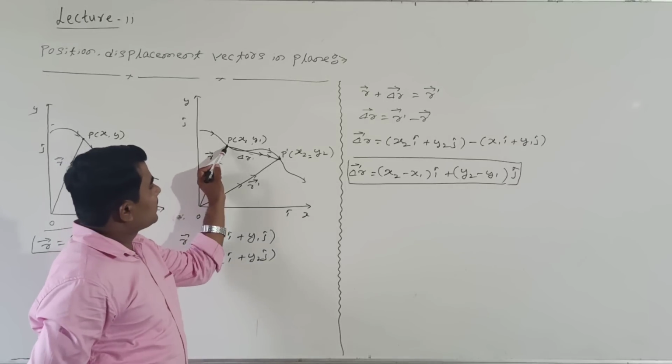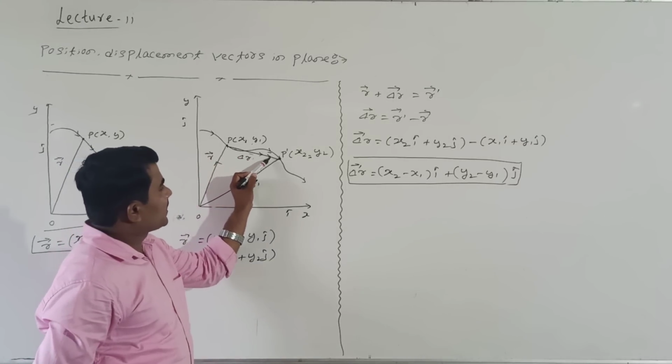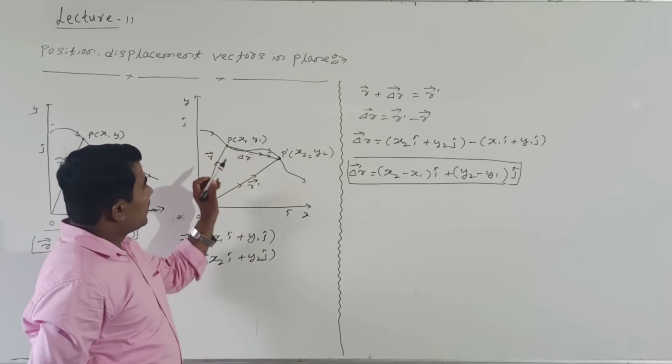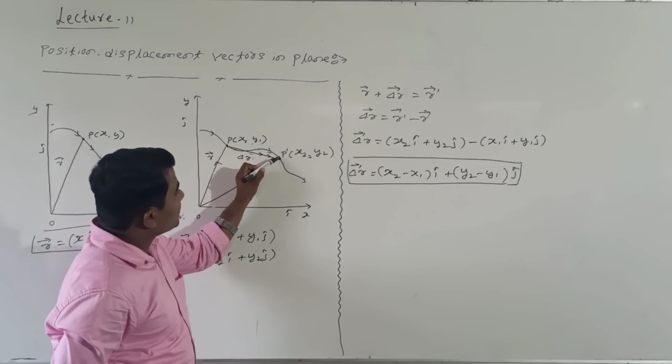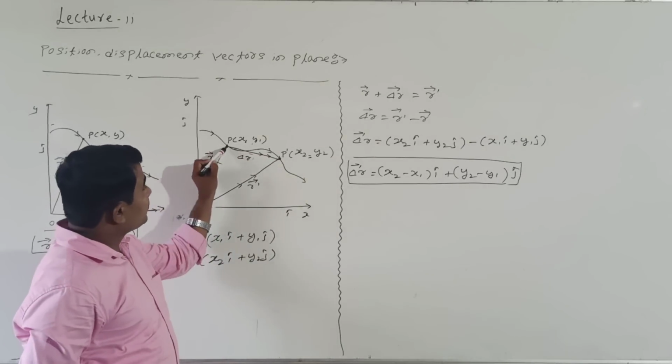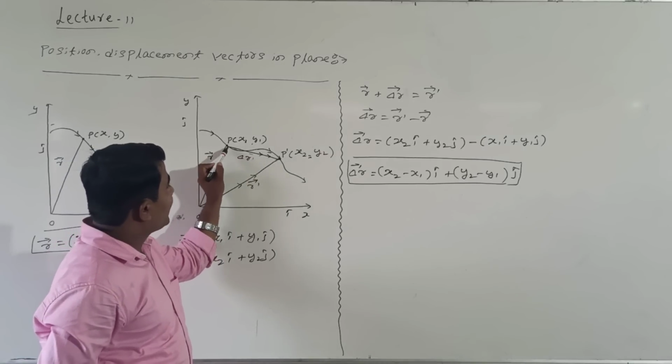Then what is the resultant displacement here? The displacement vector can be given like this. See here, this is nothing but the path length of the body. But what about this? This is the displacement of the body. Always this one.